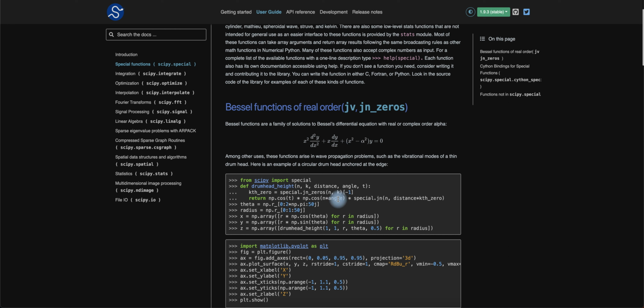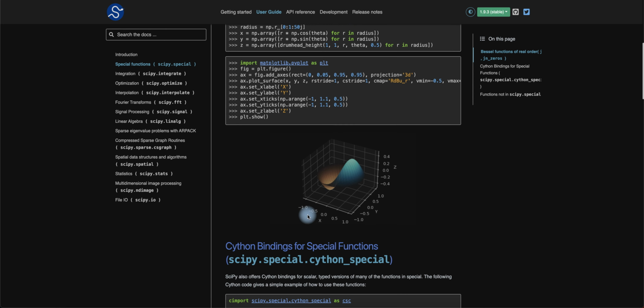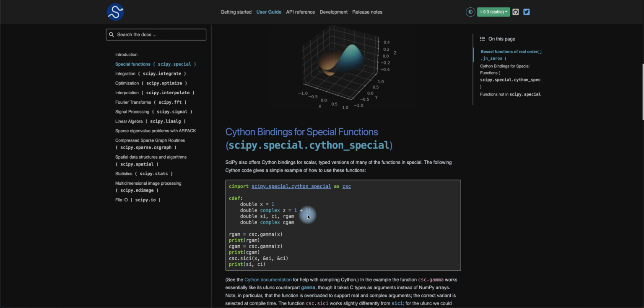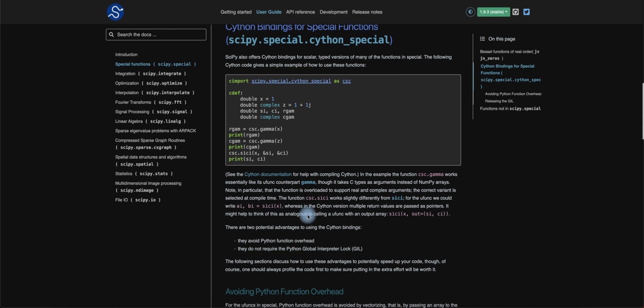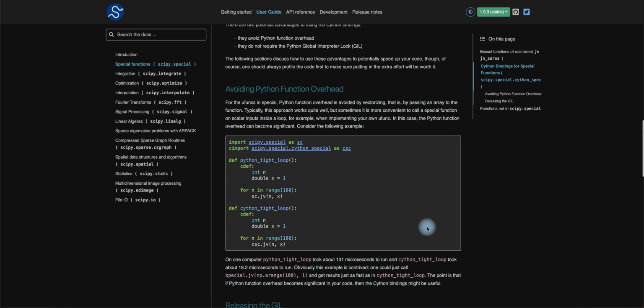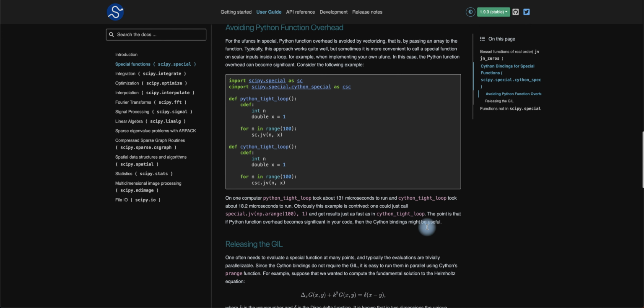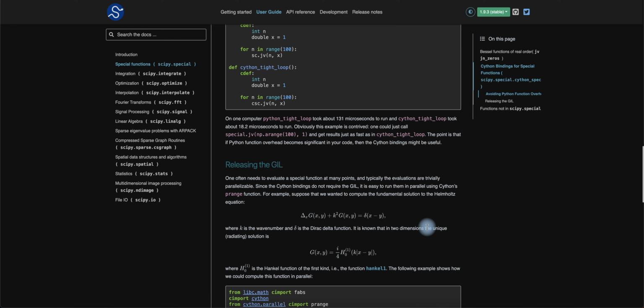So this is how it basically works up here. The special functions deal with some integration functions that you see up there: drumhead heights, all that other stuff, plotting figures, getting 3D motions in there that you can see. And they talk about Python bindings, so they offer that as well, with documentation you can look up below. And then you've got the Python function overhead, which they reduce, basically releasing the GIL. Alright, one second, I'm trying to see what it basically stands for.